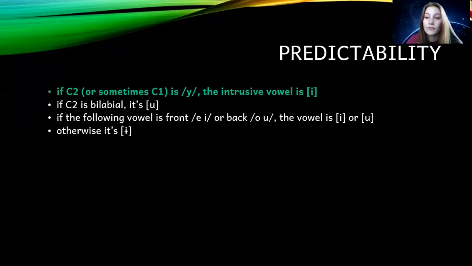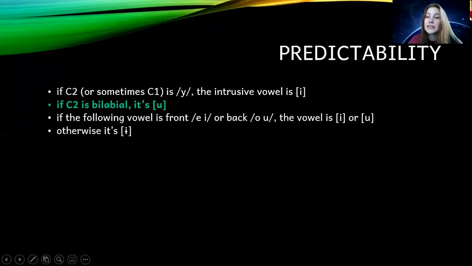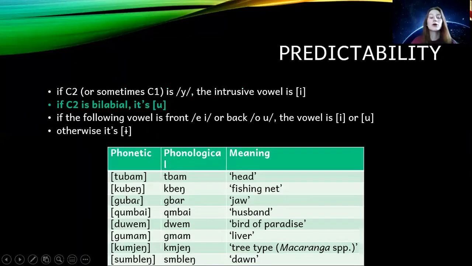So I'm going to show you a few examples. This one is when the palatal glide is in the second consonant position. So we can see here that the intrusive vowel will be E. Here are some examples of our second rule. If the second consonant in the cluster is bilabial, we will see U intrusion.